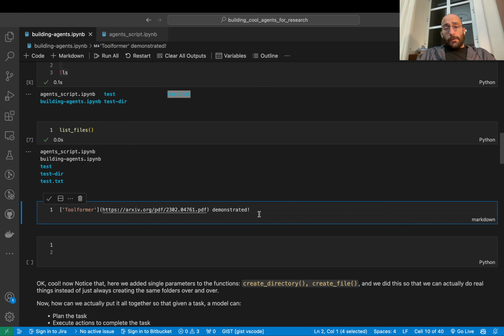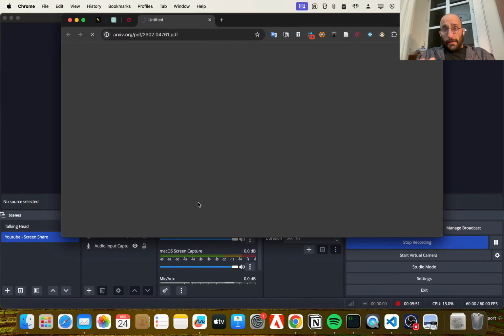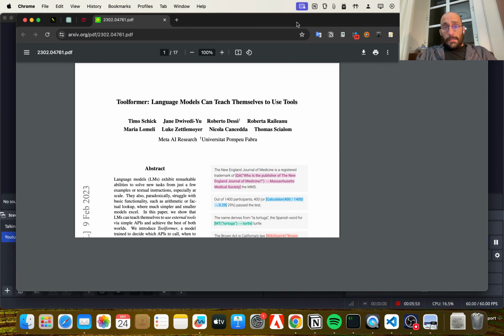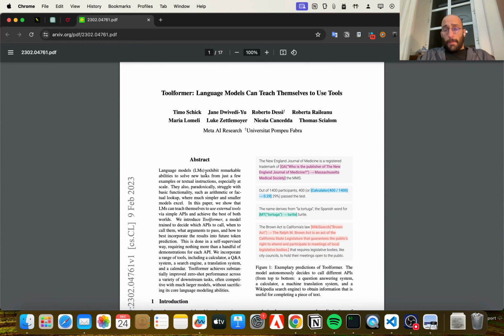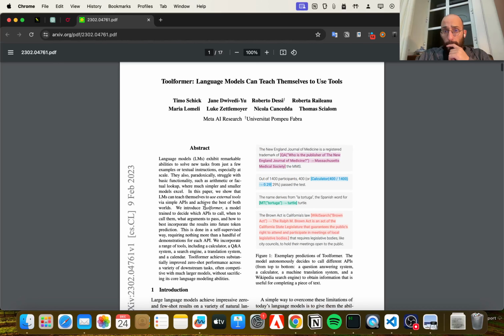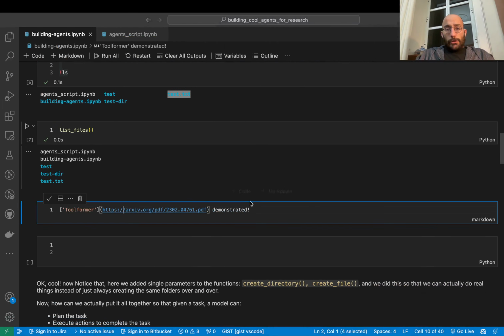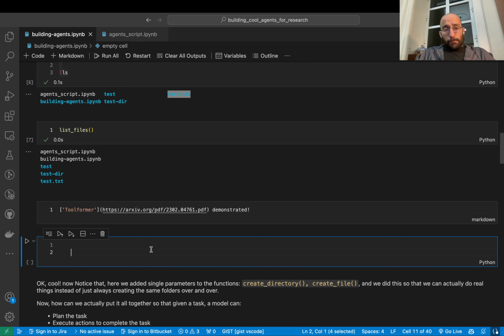Now, this idea of connecting these models with tools is not new, obviously. And I think that the earliest paper that I know about this is this Toolformer paper, which I definitely recommend you check out. It is one of the papers that discussed this idea. It came out at the beginning of this year, and it was about how language models can teach themselves to use these tools. So yeah, definitely an awesome paper to check out.